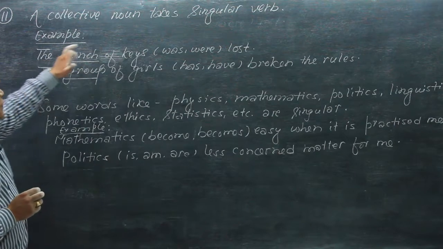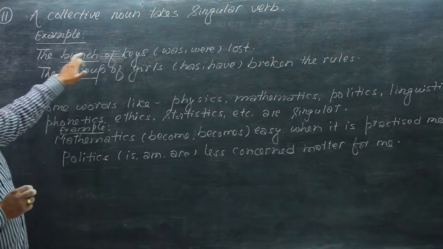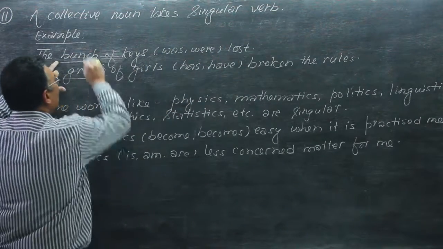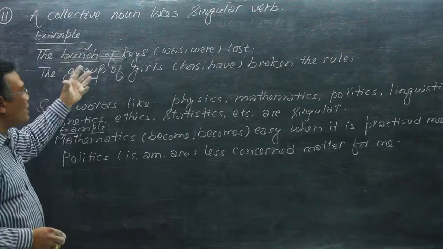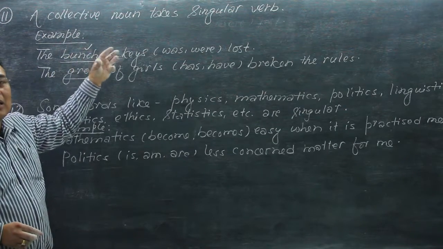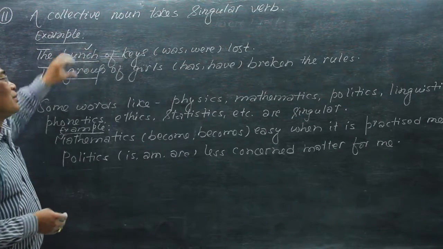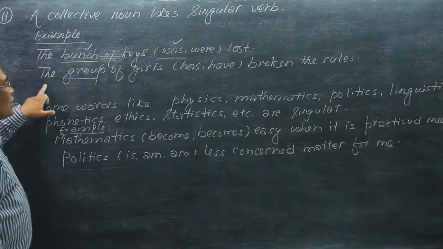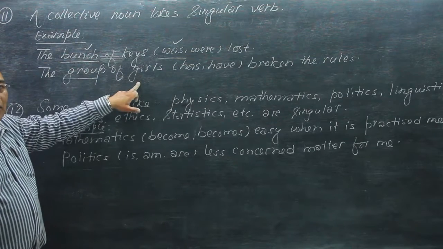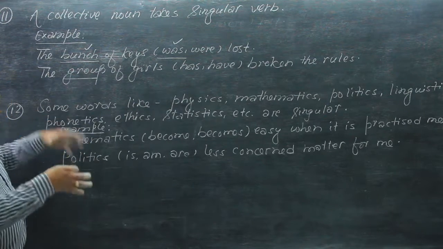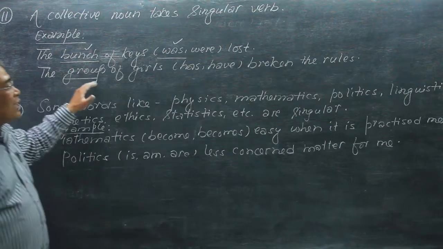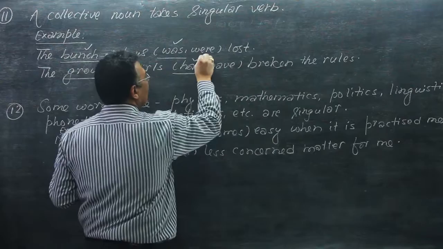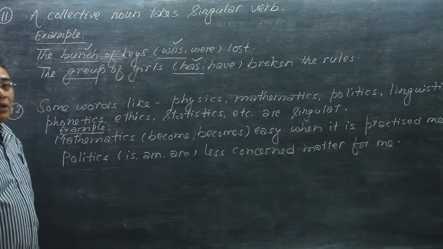So, the bunch of keys was lost. This is one bunch, a collective noun, the collection of the keys, and so agreement is done with the singular verb, was. The group of girls, a large group or a small group. The group of girls has broken the rules. This is a collective noun, and so the singular verb is used here.